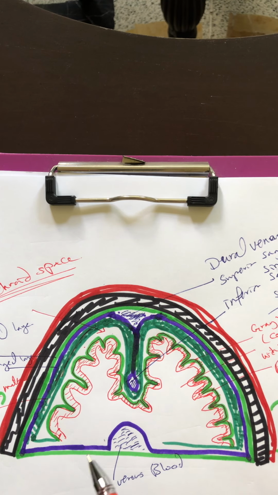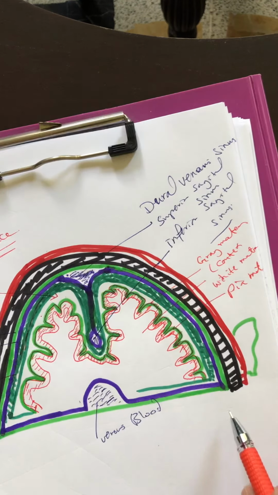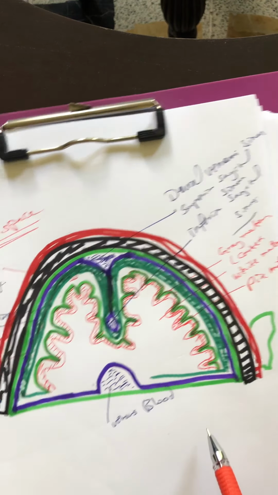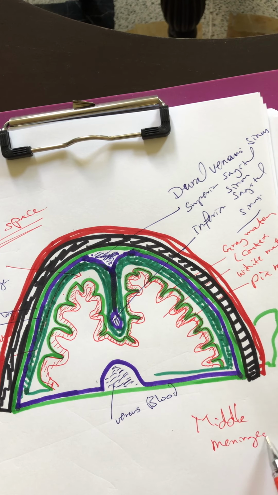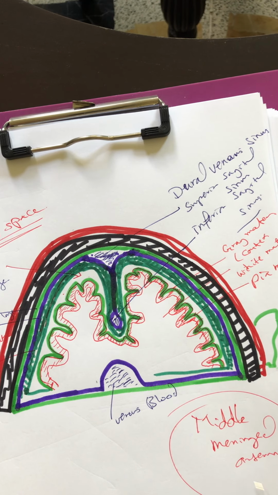That's all about the dura. Now we have the blood supply of the dura mater. We have the main blood supply, which is called the middle meningeal artery, and the middle meningeal artery is the blood supply of the meninges, of course right and left, with other small arteries from the vertebral arteries that supply the posterior part of the dura.